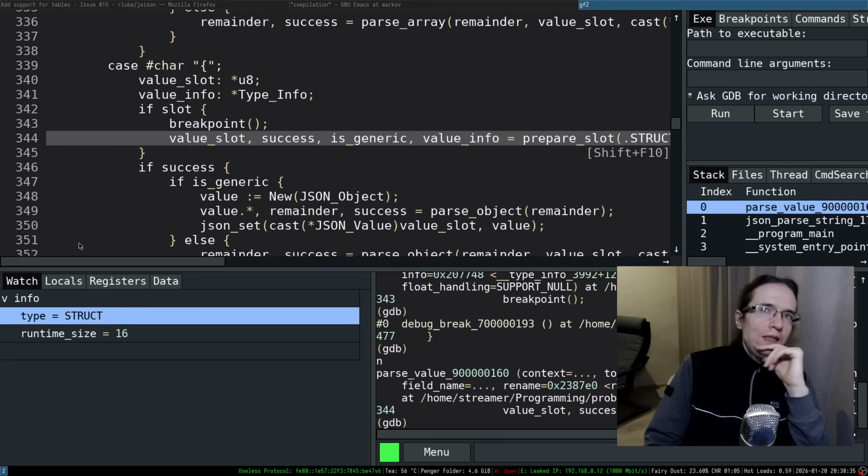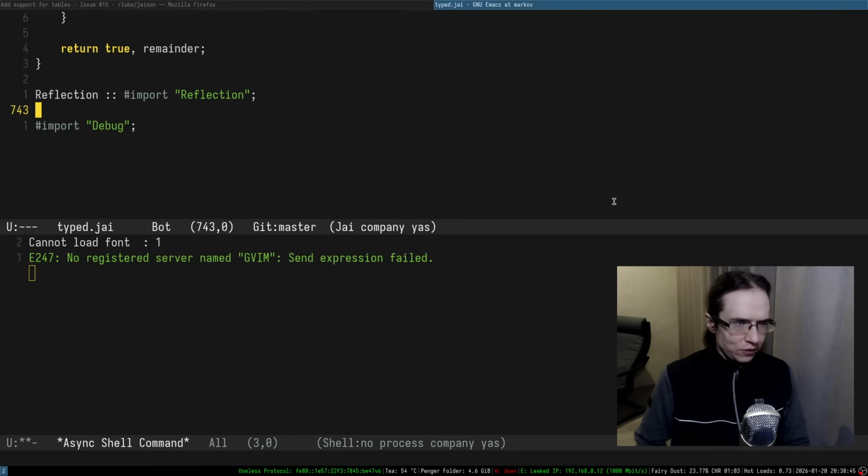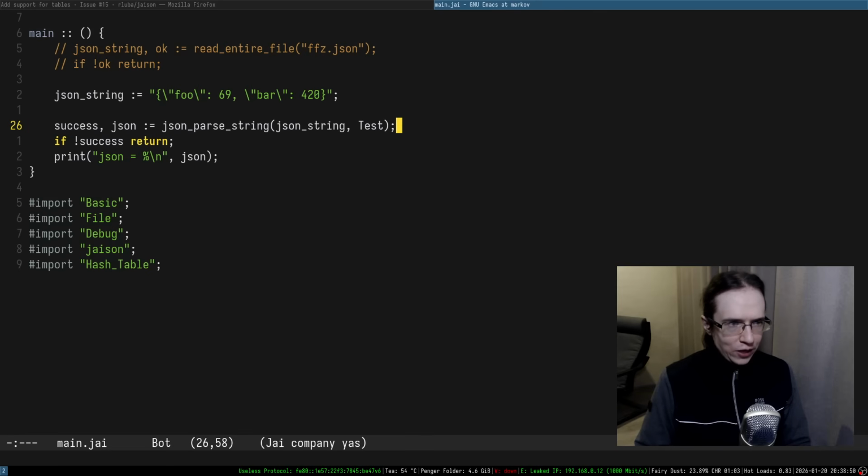But if I say that this type is a table, what is it going to be? I think it is going to be specifically struct. Yeah. So even if I say this is a table, it is still going to say struct.